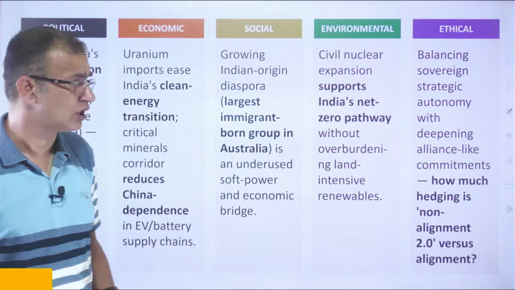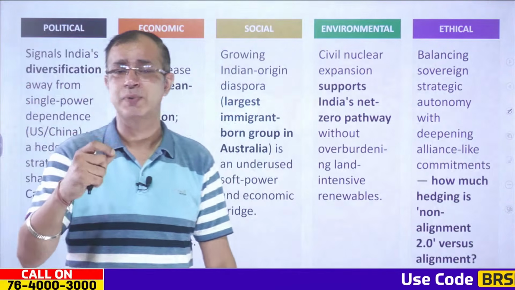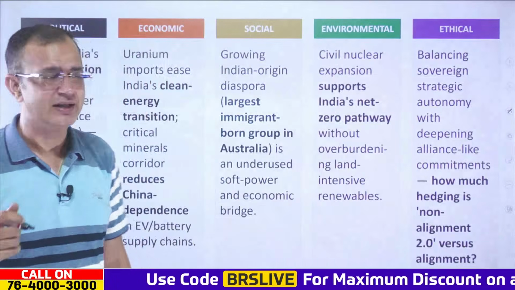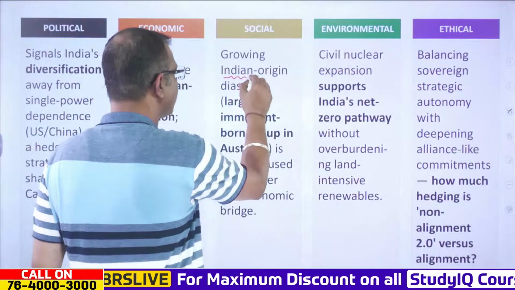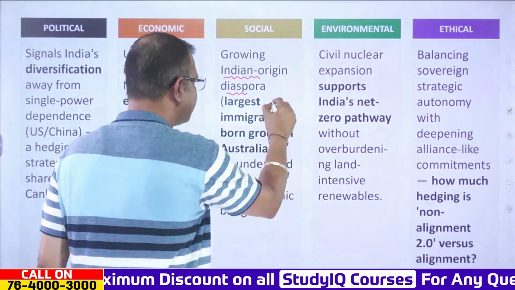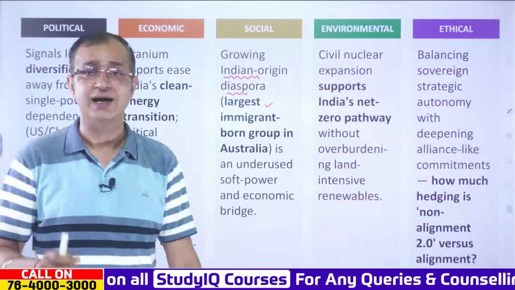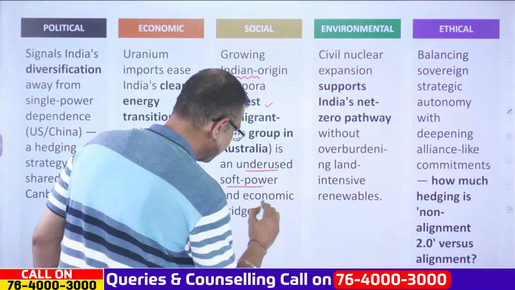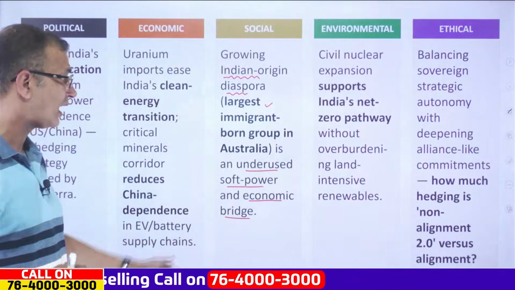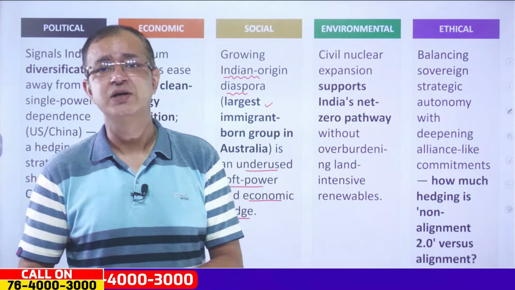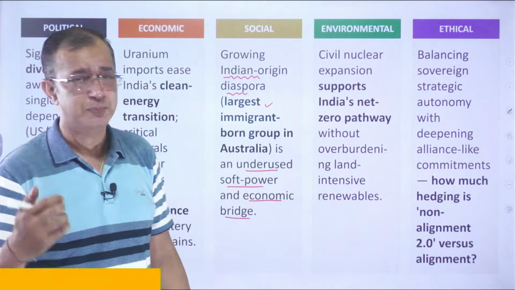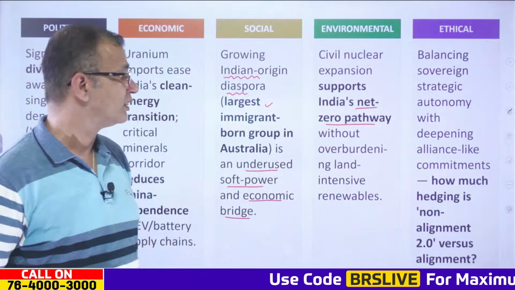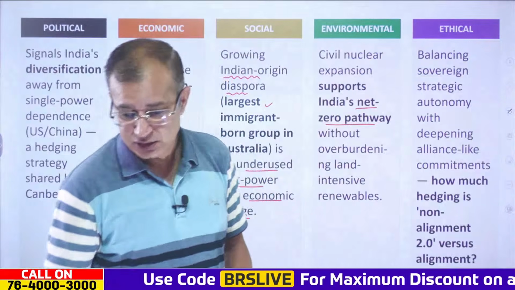Also, when it comes to the social perspective, there is the editorial that talks about India and Australia. In this editorial, if you go through it, you will see that we have the Indian-origin diaspora that is growing in Australia. This diaspora is the largest immigrant-born group in Australia, and it is still an underused soft power and economic bridge that could be there between India and Australia in the future. Also, environmentally, civil nuclear expansion supports our net zero pathway that India has, without overburdening land-intensive renewables, and that is why this is quite important.